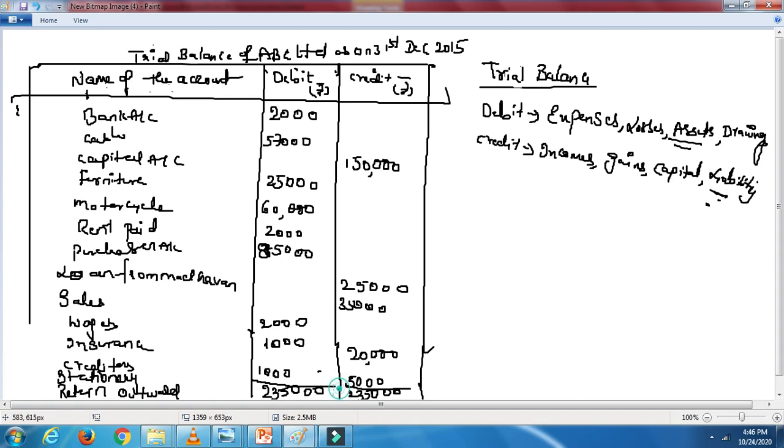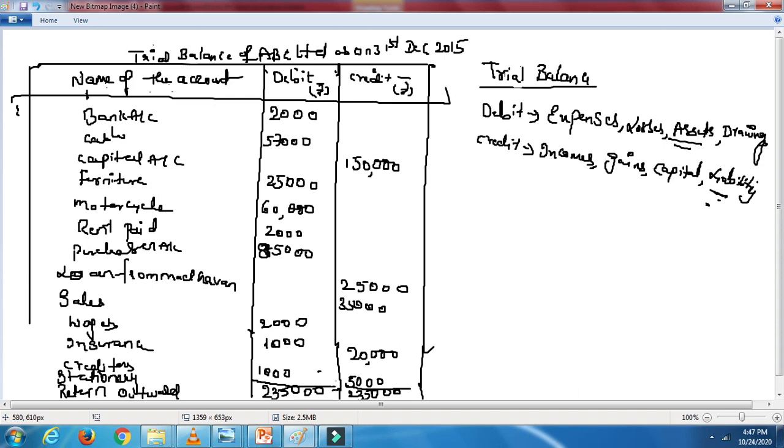In the exam also, if he asks you to prepare the trial balance from the information, you need to do it like this. You need to take which item goes where: bank, expense. You should remember that. By the terminology, you can understand which word belongs to expenditure, which to losses, which to assets, and drawings. He will directly specify drawings like how he has specified capital. You need to take accordingly and tally.